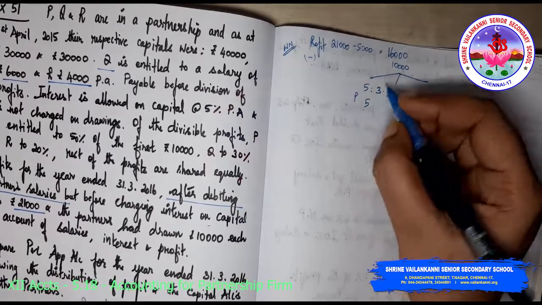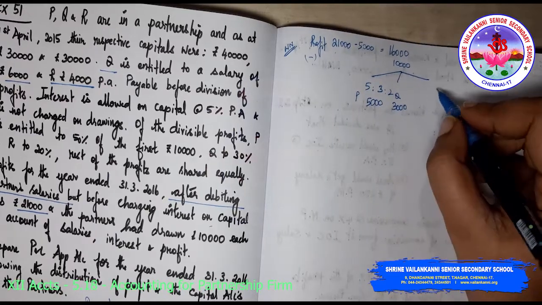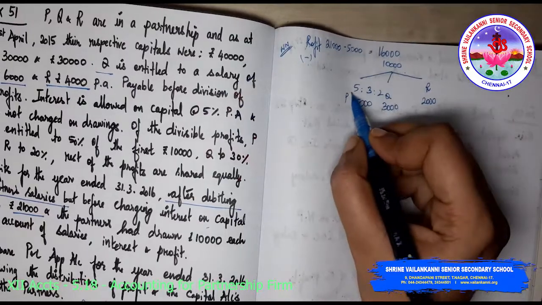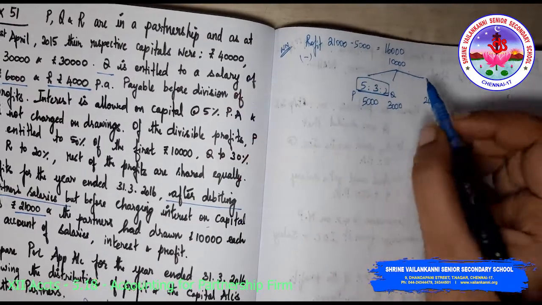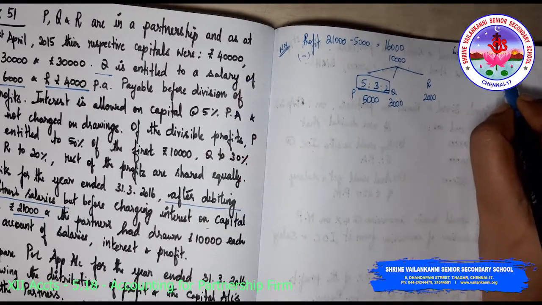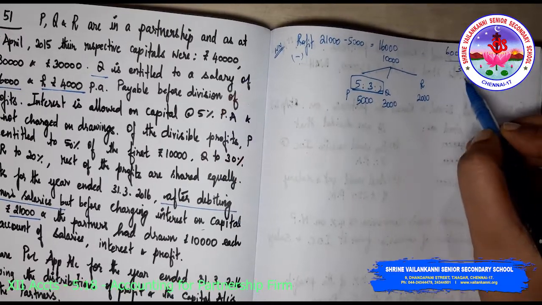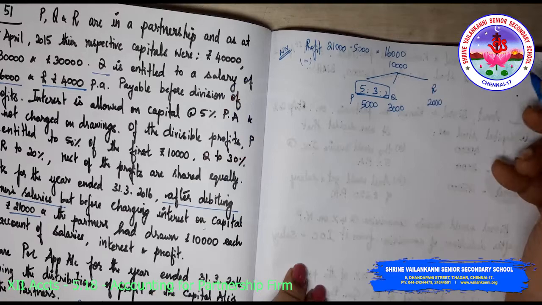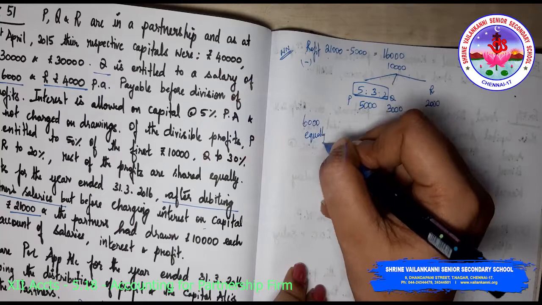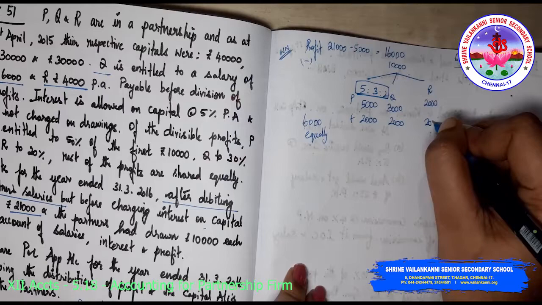So for P it is 5,000, for Q it is 3,000, for R it is 2,000. This is the profit sharing ratio. Now after this, 6,000 should be shared equally. Equally means divided by 3, so I get 2,000. So I am just adding 2,000, 2,000 and 2,000.